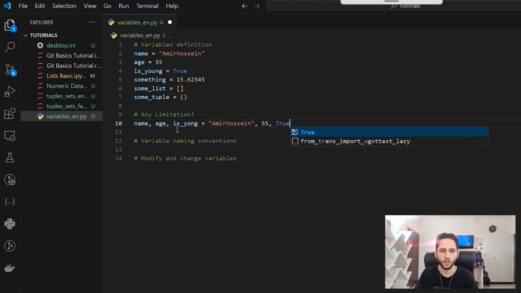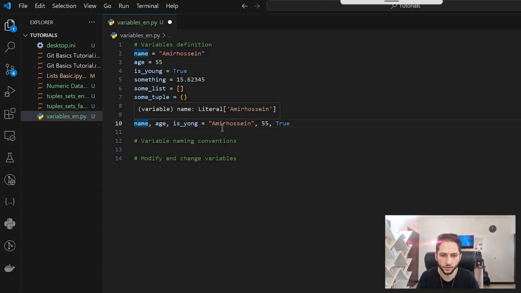And now all of these variables are filled with this data with respect to the order. Amir Hossein will be saved in name, 55 will be saved in age, and true will be saved in is young.